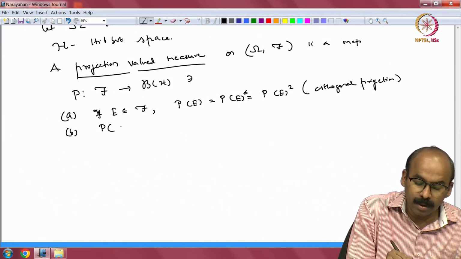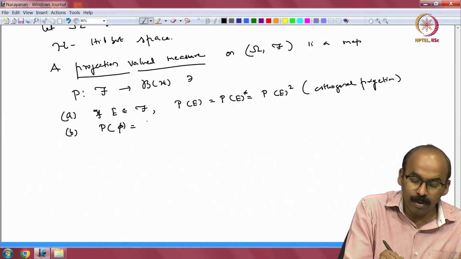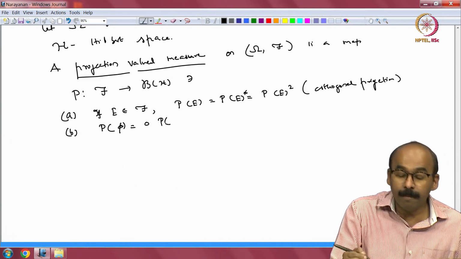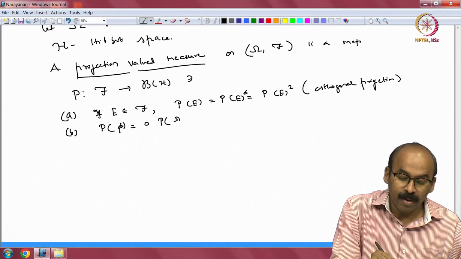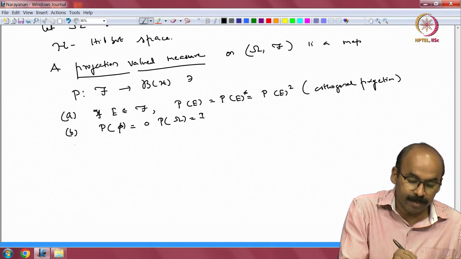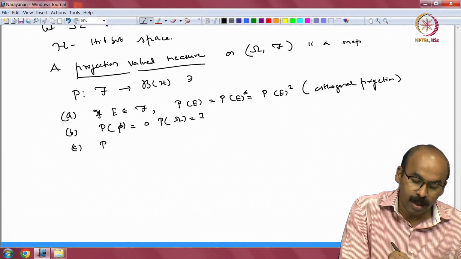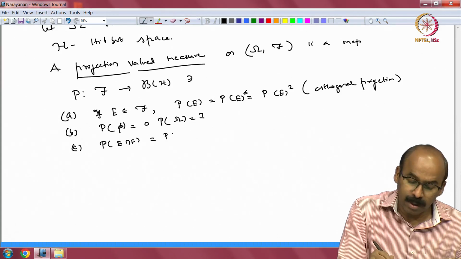B: P(phi) equals 0, the empty set goes to 0, and the whole space goes to the identity. C: intersection. This is some sort of independence, but it is clear what is happening.